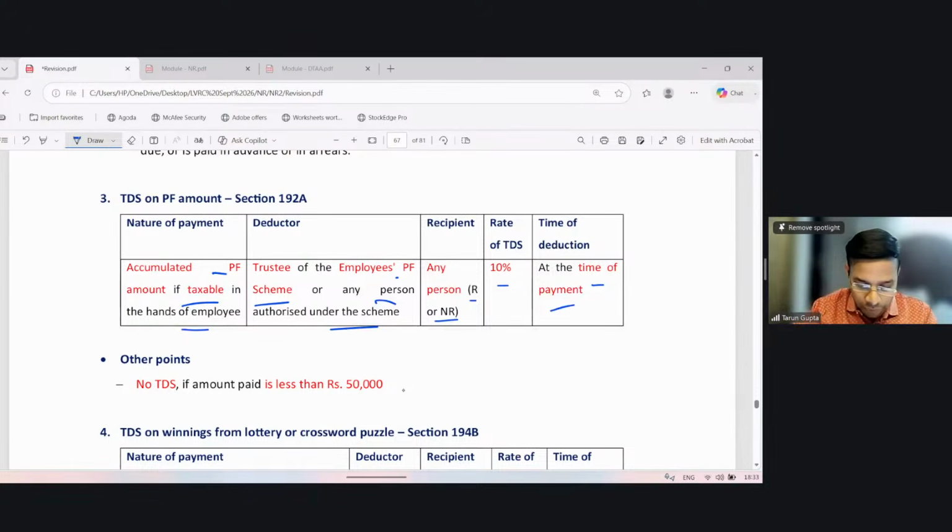However, the threshold is 50,000. If the amount paid is less than 50,000, no TDS. If the amount paid is 50,000 or more, then there is a TDS of 10%, provided such amount is taxable in the hands of the recipient. And